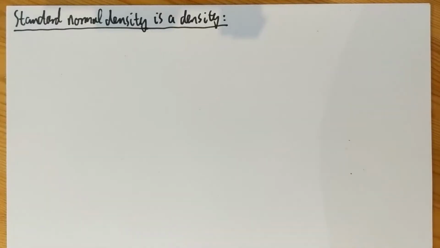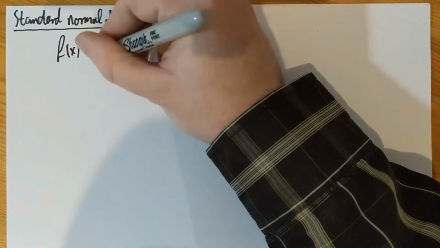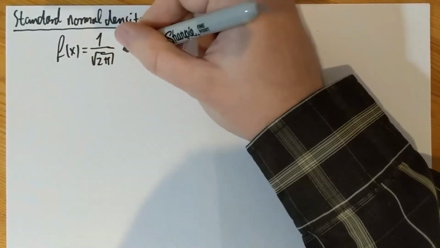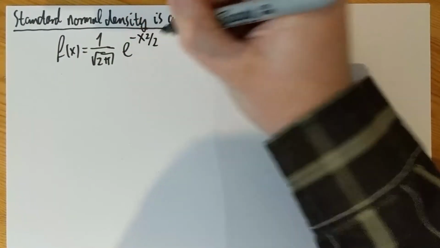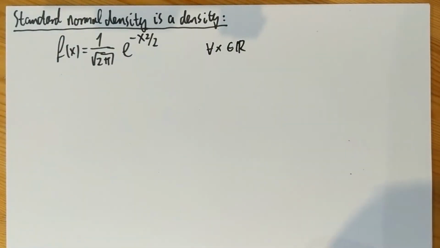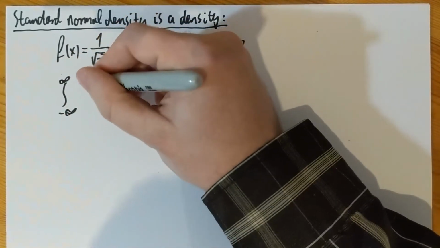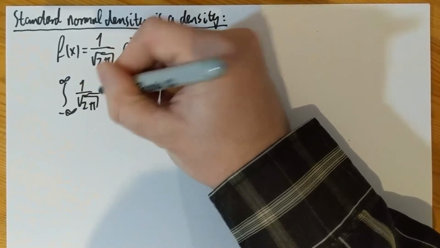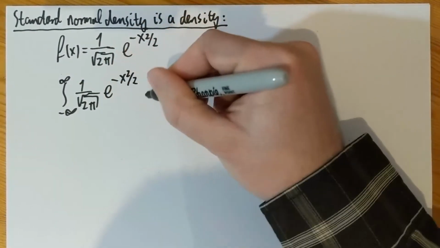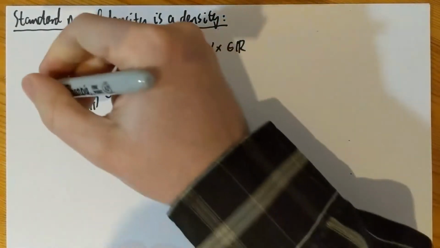Hi, I'm now going to prove that the normal density is actually a density, so it integrates to 1. The standard normal density is given by, as we all well know by now, 1 over square root of 2 pi exponential of minus x squared over 2 for all x on the real line. And if I integrate this from negative infinity to infinity, 1 over root 2 pi exponential minus x squared over 2 dx, then I ought to get 1. And how can I prove that this is 1?